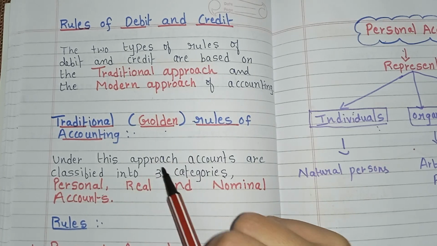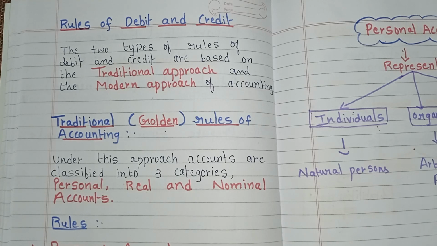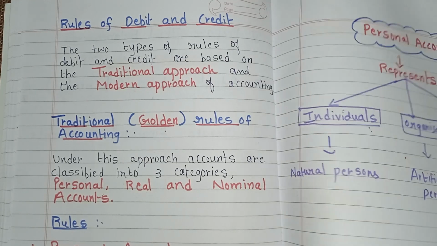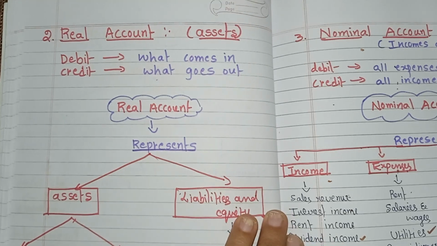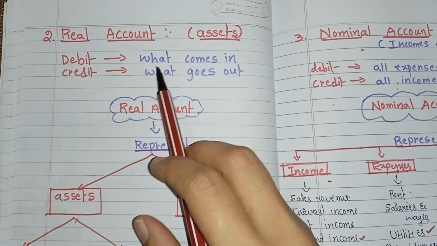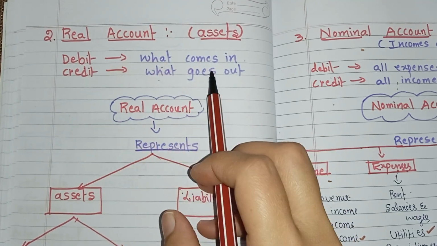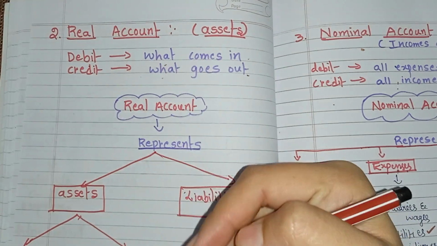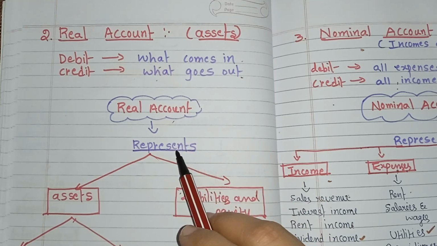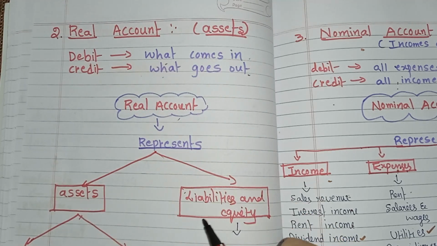Under this approach, accounts are classified into three categories: personal account, real account and nominal accounts. So, first we will see the real account. The rule of real account is debit what comes in and credit what goes out. Here, real account represents assets, liabilities and equity which appear on the balance sheet and have a continuing nature.